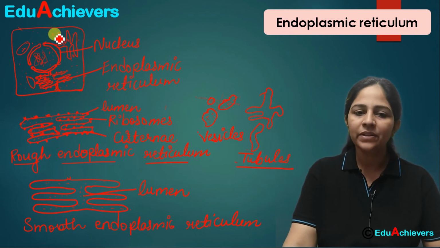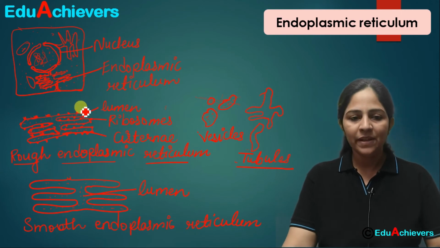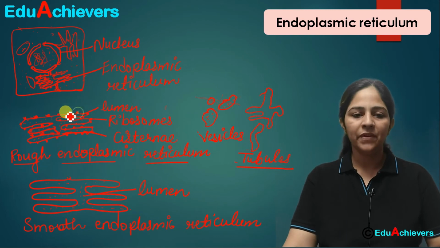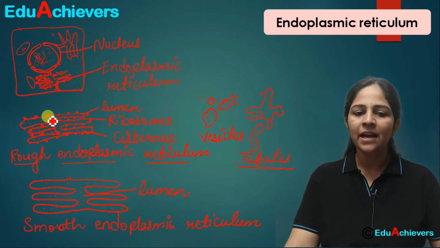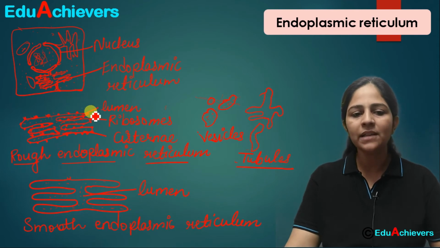Now, when we look at the further different types of endoplasmic reticulum, this is rough endoplasmic reticulum, where you can see the ribosomes are attached on the outer surface of the endoplasmic reticulum. Fine, you can see these rounded structures. These are ribosomes, and the fluid which is filled inside this area is called lumen.